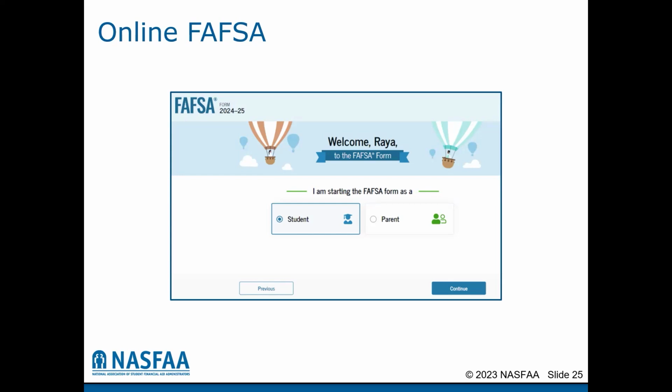When the student starts the FAFSA, they will be prompted to identify who the other contributors on their FAFSA form are. The student will enter in the information for the contributors, and an invite will be sent to the necessary contributors requesting that the contributor provide the required information and sign their section of the FAFSA. Students will no longer be able to enter parent information on their FAFSA while logged in with their student FSA ID.